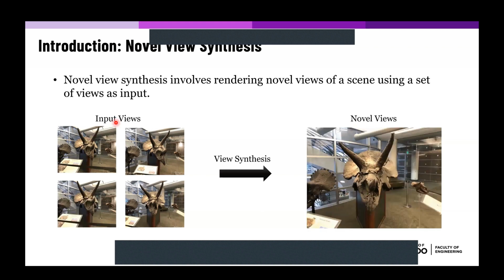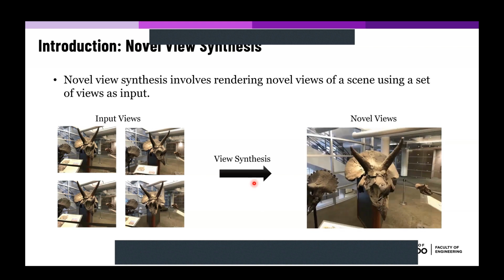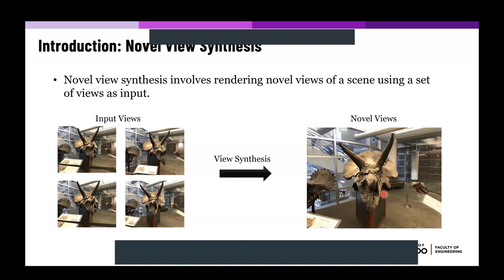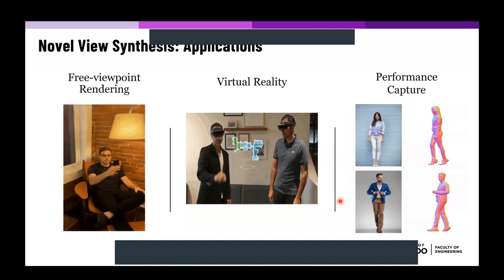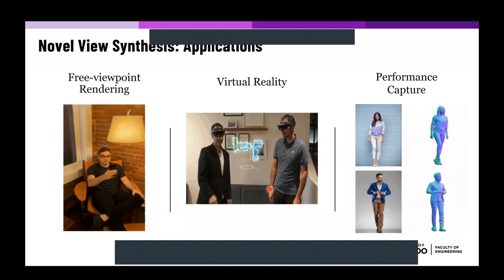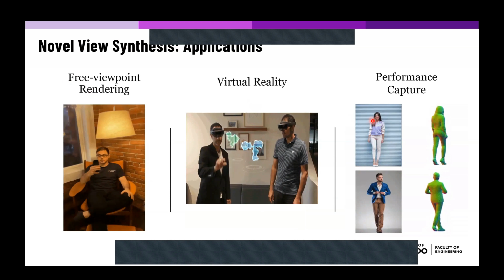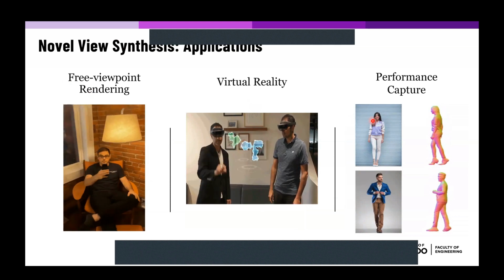For example, as we see here, we have 4 input views, and the algorithm should be able to imagine how this scene would look from any novel view given to the model, as you can see in this figure. This particular problem can be used in several applications, for example, in free viewpoint rendering, virtual reality, and it can also be used for performance capture, movie production, telepresence, and many other applications.